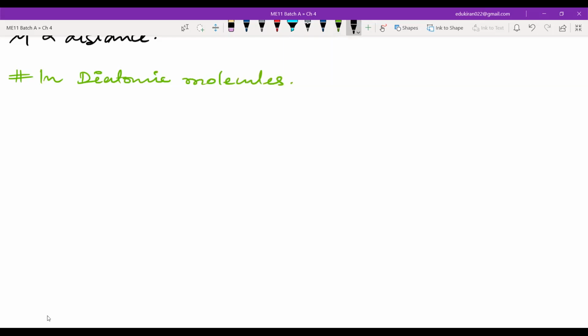Okay, in diatomic molecules, if you have homodiatomic molecules, mu is equal to 0. There is no dipole moment because it is hydrogen and hydrogen, right?